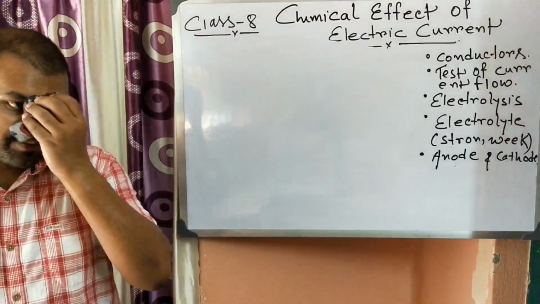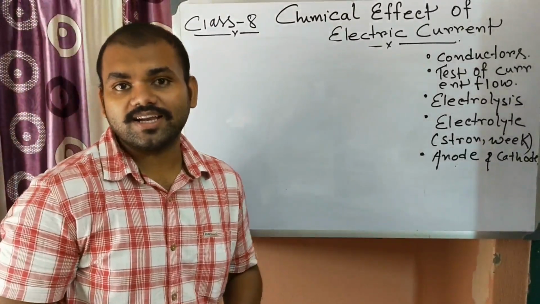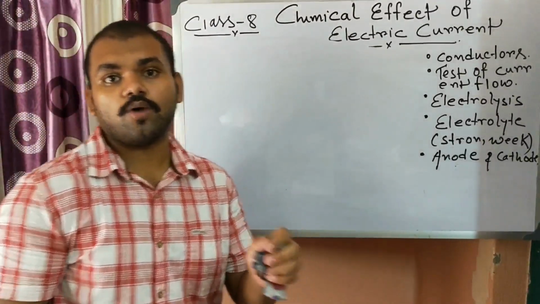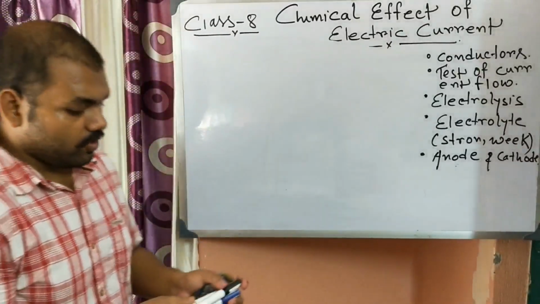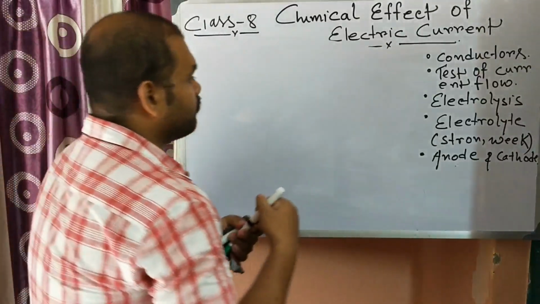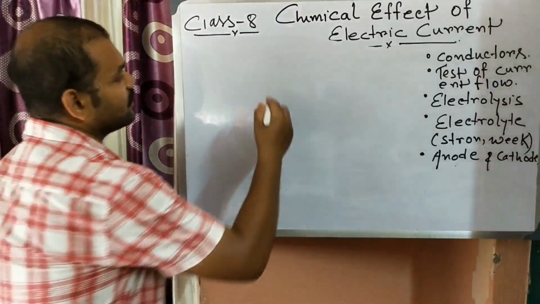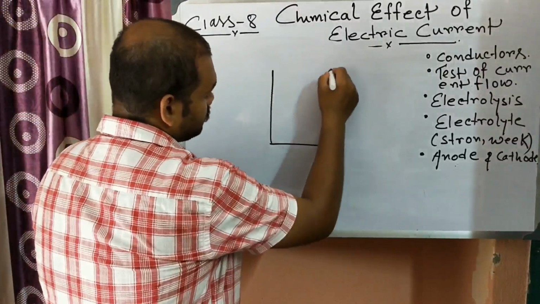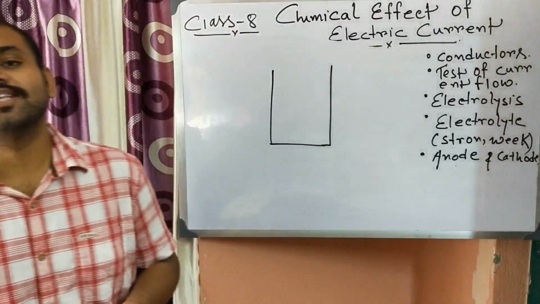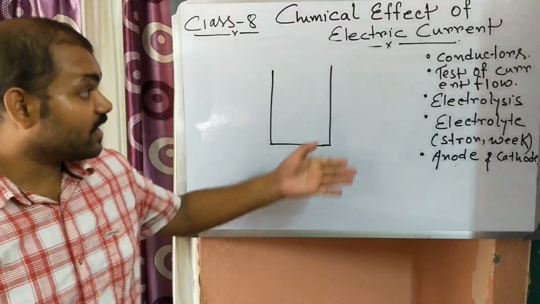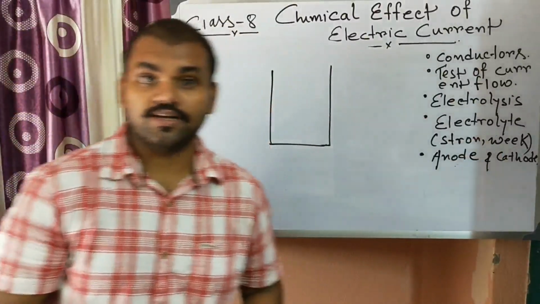Water is a bad conductor of electricity, so it can't conduct electricity, so we need to add a drop or two of some acid or some salt. Electrolysis of water is done in a particular instrument which is known as a voltameter.